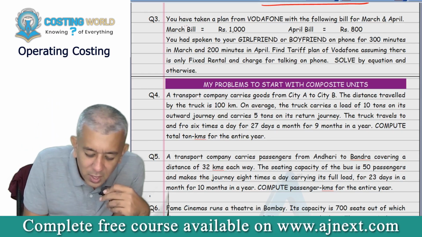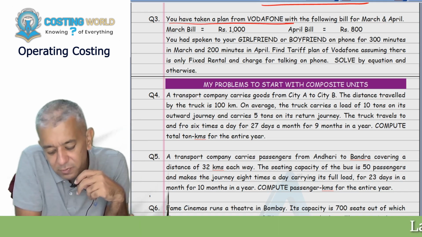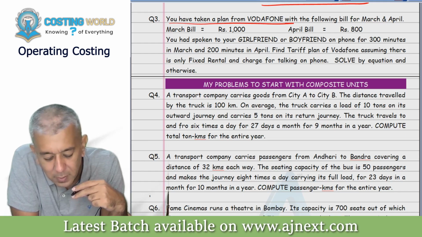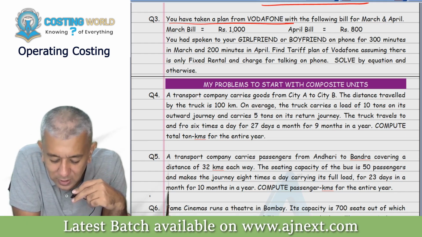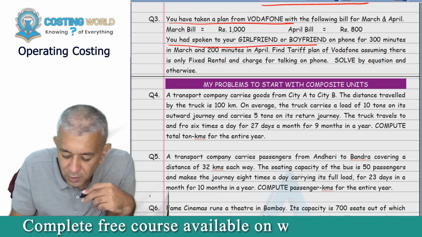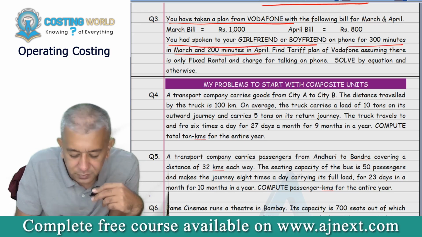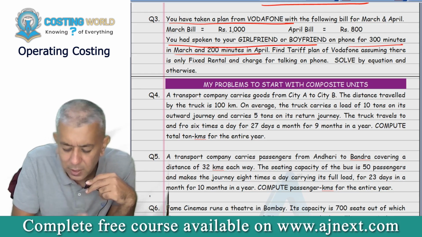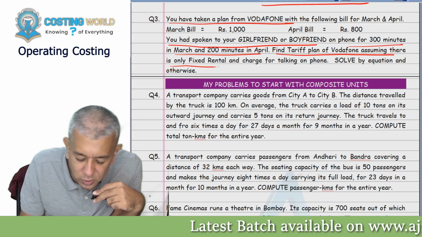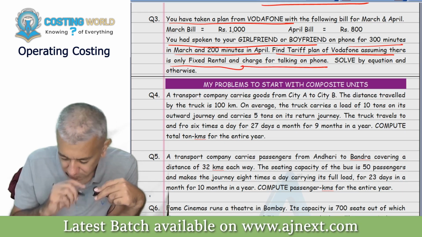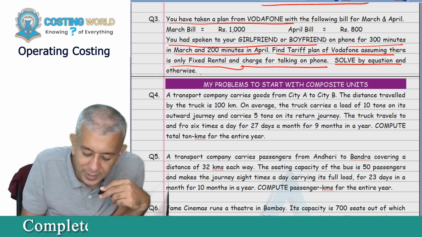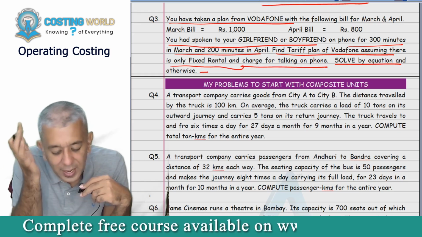Further. You have taken a plan from Vodafone with the following bill for the month of March and April. In March, your bill came to rupees 1000. In April, it came to rupees 800. You had spoken to your girlfriend or boyfriend on phone for 300 minutes in March and 200 minutes in April. Find the tariff of Vodafone, assuming that there is only a fixed rental and charges for talking on phone. Solve by equation and otherwise.